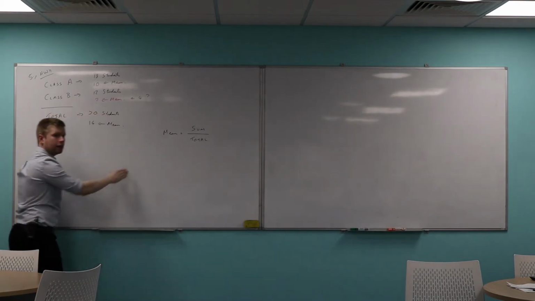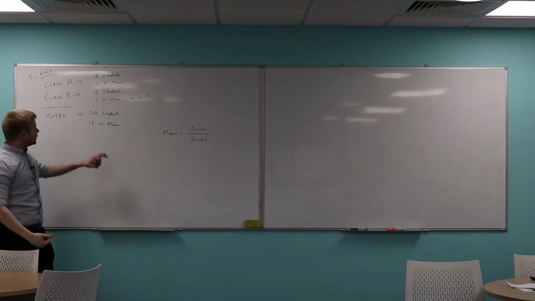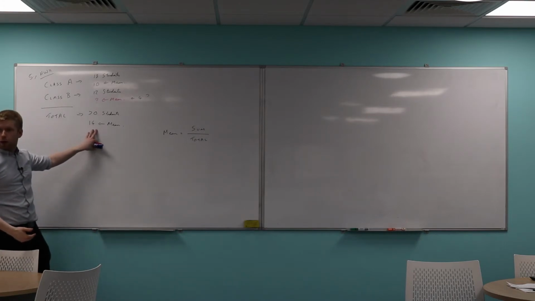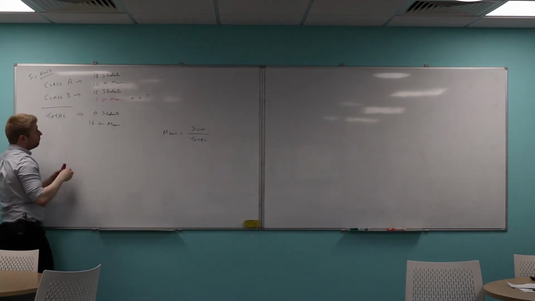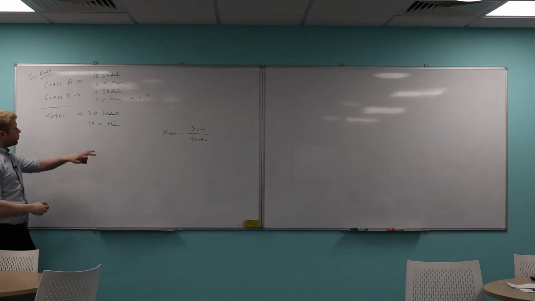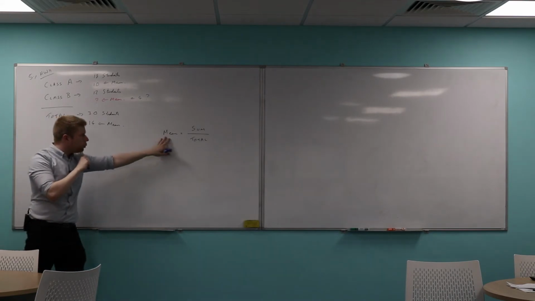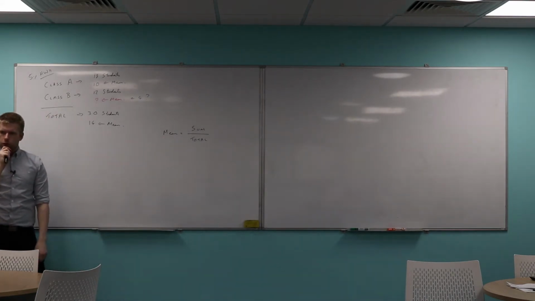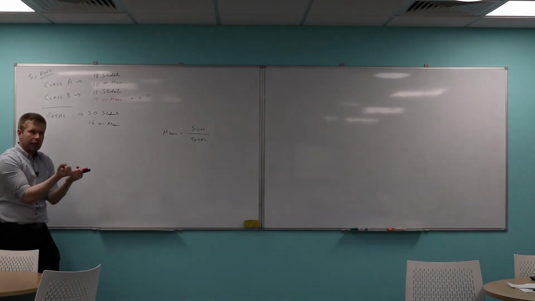Let's think about each situation and think about what we don't currently have. So let's work with this first of all. If I have 30 students and the mean mark per student is 14, what don't I currently have in this formula? What don't I currently have? Yeah, the sum. What happens when I add all those marks together? What's all those marks added together?